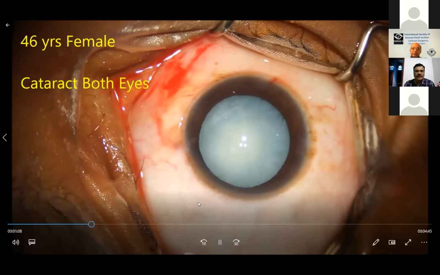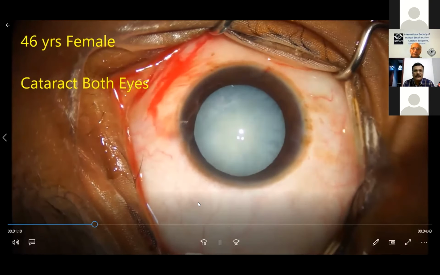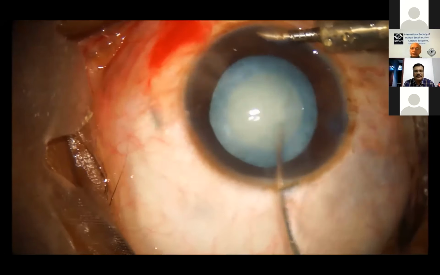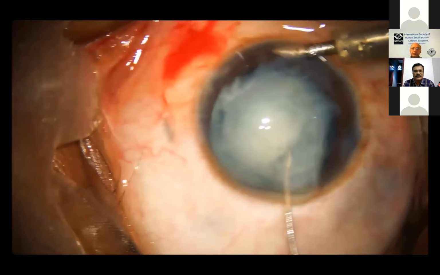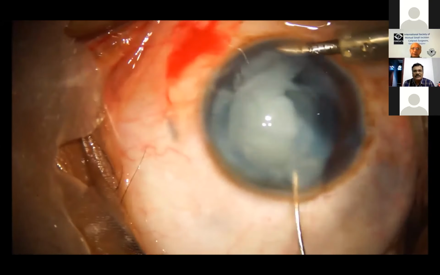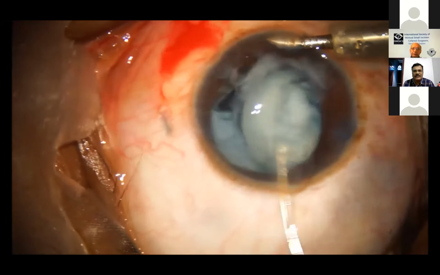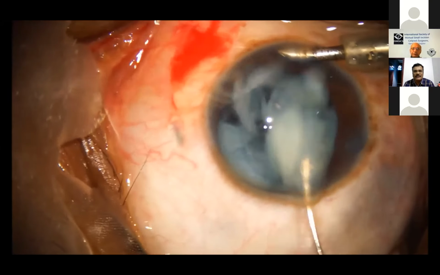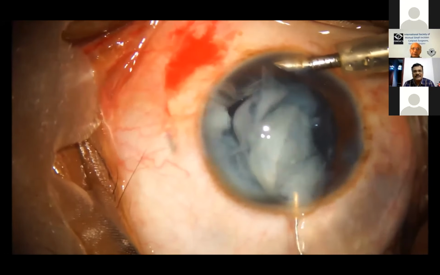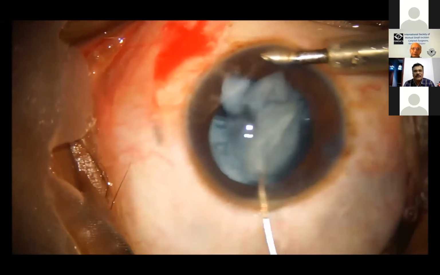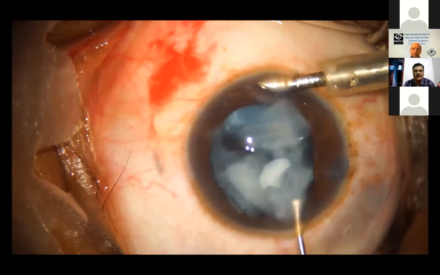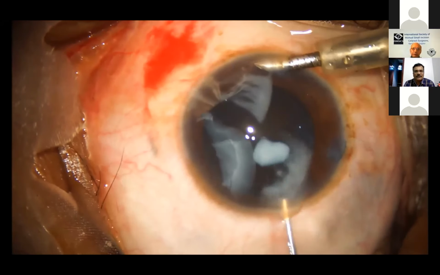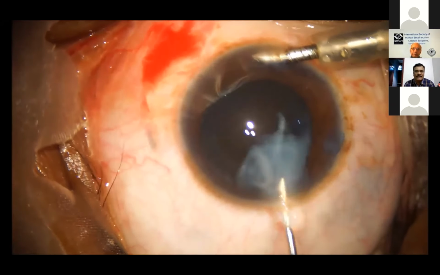This is one more, a 46-year-old female. Slightly, I expect some nucleus in this, a tiny nucleus. Again, hydro procedure is done. Along with that, most of it will start coming out. You can see that flying small, tiny nucleus. This is also coming out of that 2.8 millimeter tunnel. And the AC maintainer is on. Because of that, the whole thing will come out very easily.